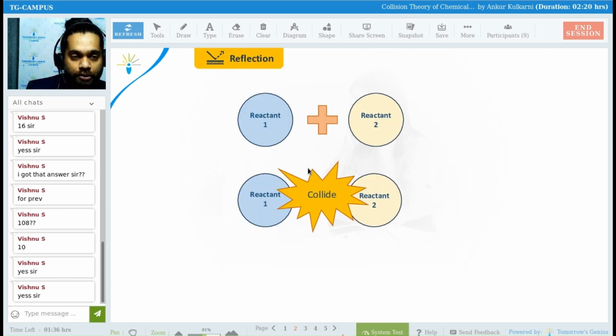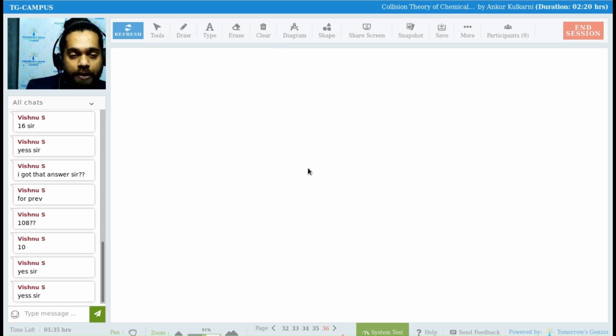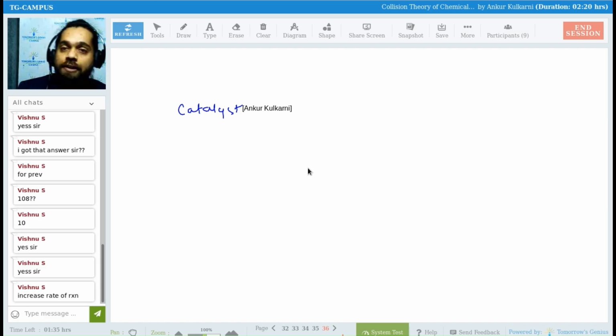Okay, fine. Let us start with one more thing that is left, the catalyst. Yes, everyone, what is a catalyst? Rutika, Jyotsna, Vishwanath, what is a catalyst? Come on, tell me. This is easy. You should know this. Increase the rate of reaction. Okay, Vishnu. What else?